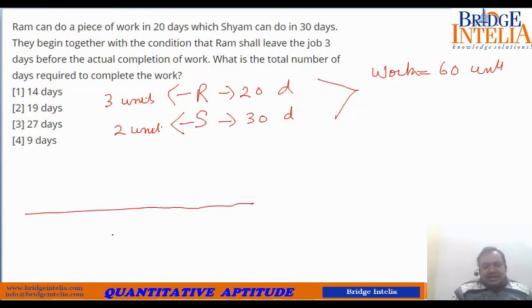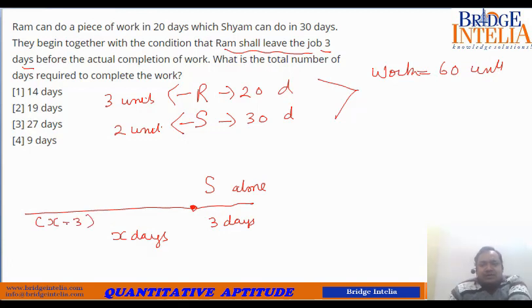So if it is taking X days to complete, X total days, in the last 3 days, Ram was not there. So Ram shall leave the job 3 days before the actual completion. That means for the last 3 days, S was working alone. And for the remaining days, that means X minus 3 days, they were working together. So this was the scenario. And working in this manner, they managed to complete the work. That means they managed to produce a total output of 60 units.